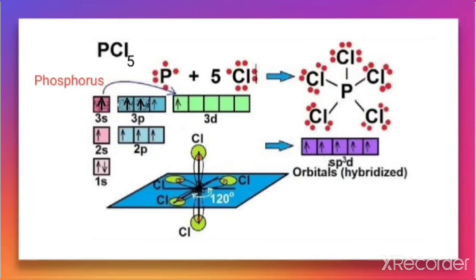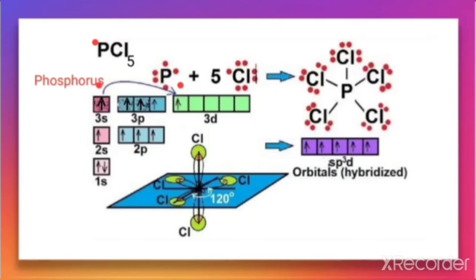In PCl5, the central atom is phosphorus. The ground state electronic configuration of phosphorus in the outermost shell is 3s2 3p3. So from the 2 electrons in 3s, one electron gets shifted to the 3d orbital.